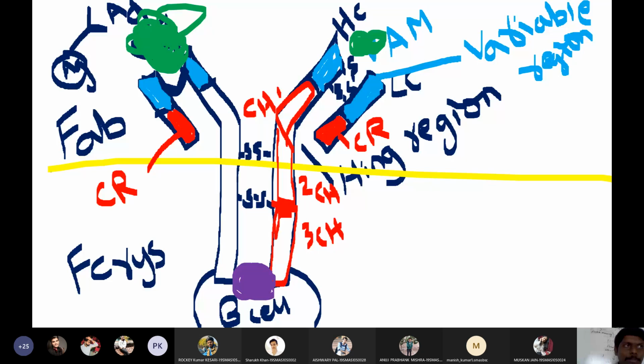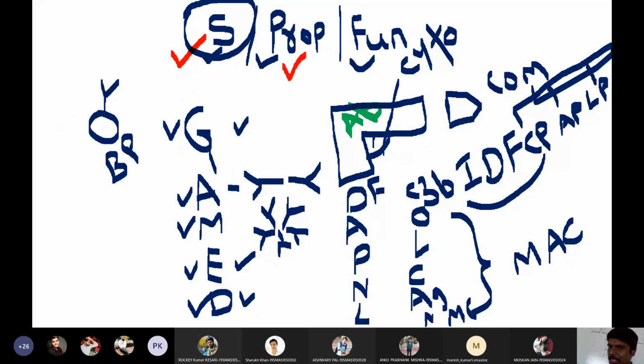And this is the structure of an antibody. An antibody has a heavy chain and a light chain. The upper portion is called the fragment of antigen binding, and the bottom portion is called the fragment crystallizable. Heavy chain and light chain bind together by disulfide bonds. Both have a variable region and a constant region, whereas the heavy chain constant region is of 3 types: constant region 1, 2, 3. Complement proteins bind at the Fc portion of the antibody, whereas antigens bind at the Fab portion. So these are the direct actions and indirect actions of antibodies.